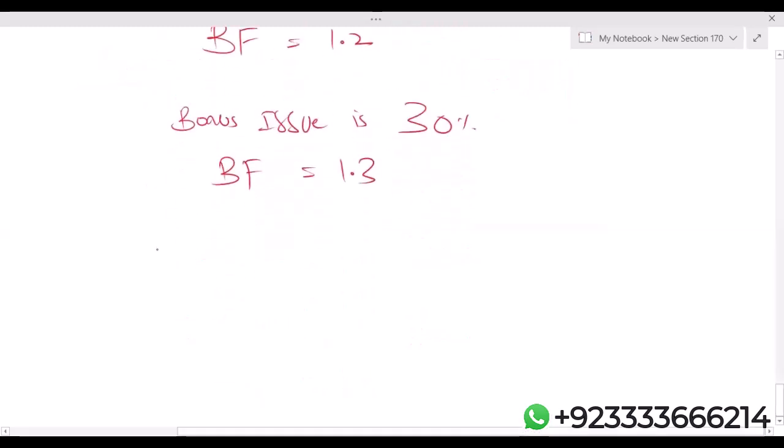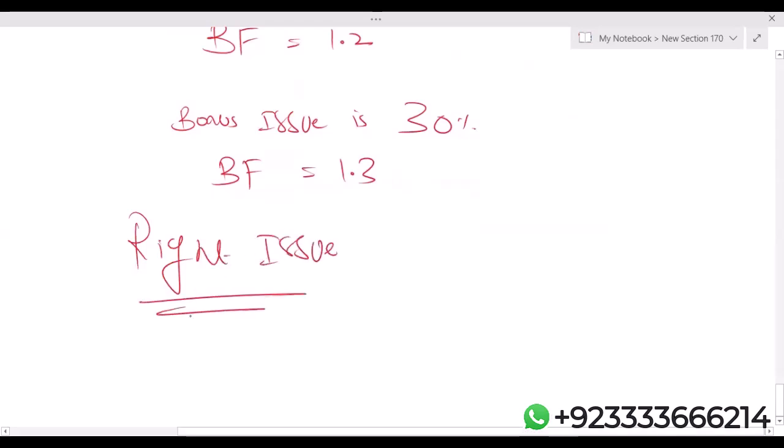Now, another concept, right issue. A right issue is only available to the existing shareholders, number one. Number two, a right issue is issued at a lower price than the market because the organization wants to give an incentive to the existing shareholders. It is not free of cost.